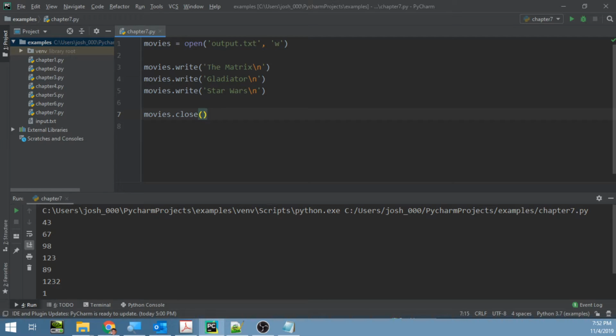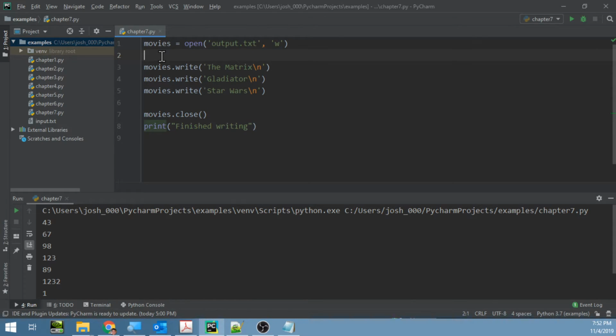Eventually, Python will get around to closing these files anyway, but it's just a really good programming practice to go ahead and close the file. Now, I'm just writing this print line because if we ran the file without it, nothing's going to show. It'll be like we didn't do anything. You won't see anything here because we're not reading data from the file. We're writing data to the file.